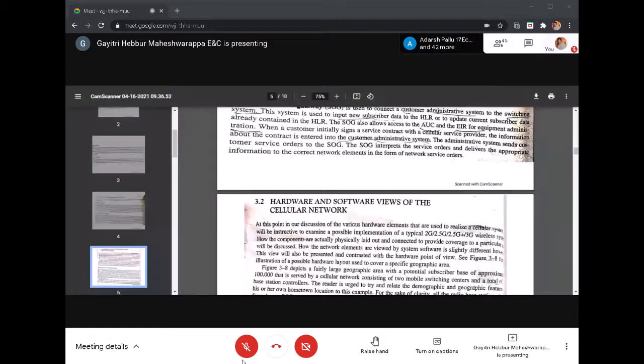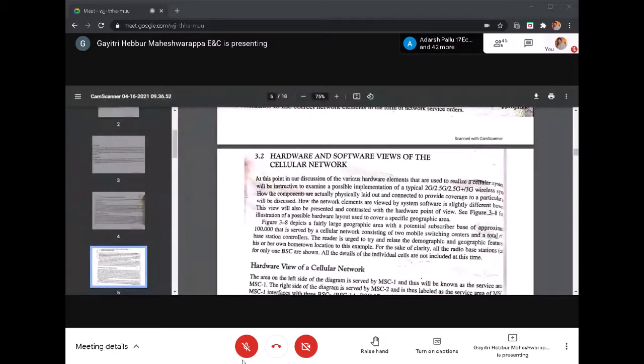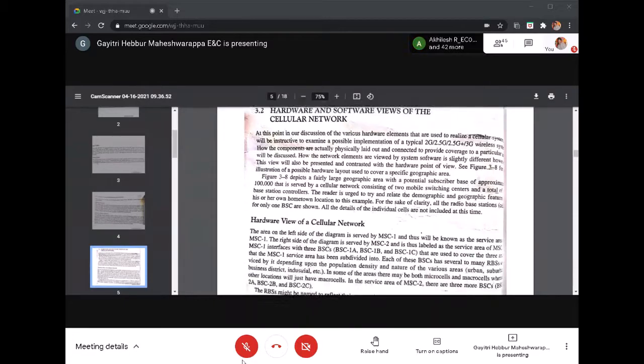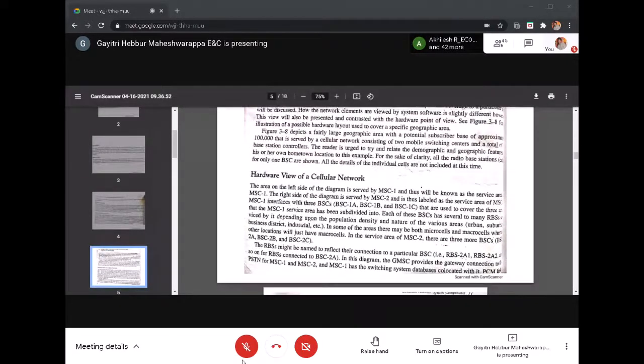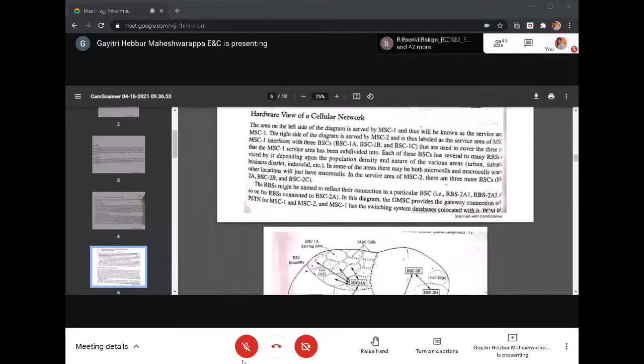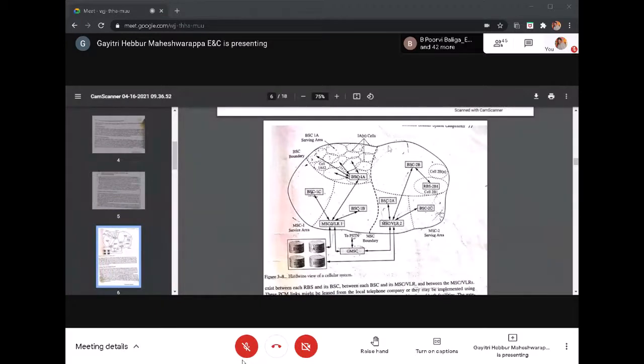Next we move on to the hardware and software view of the cellular network. It gives you information about how the hardware view looks. We say that wherever the mobile is, we need to connect anywhere, at any time, at any distance. So how is it possible? It is through how the radio base stations cover the entire geographical area. From a hardware point of view, you can see the cellular network like this. This is the entire geographical area.